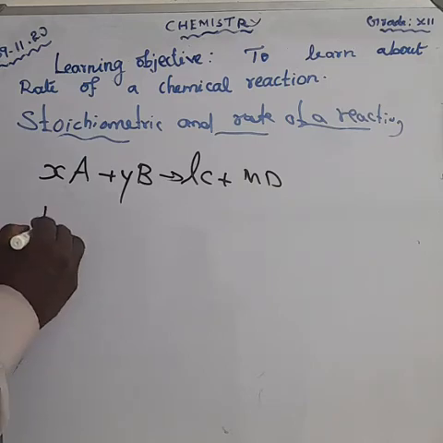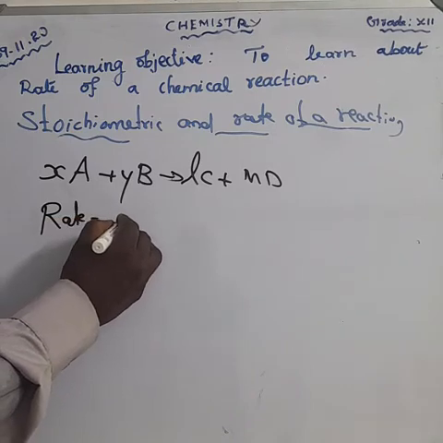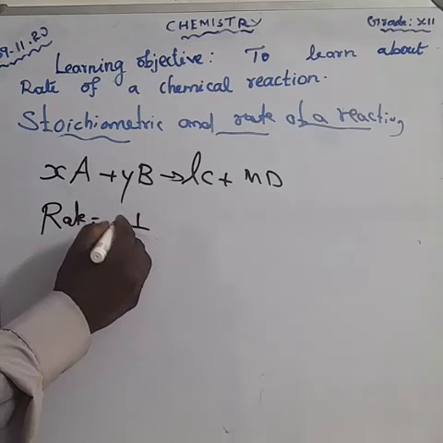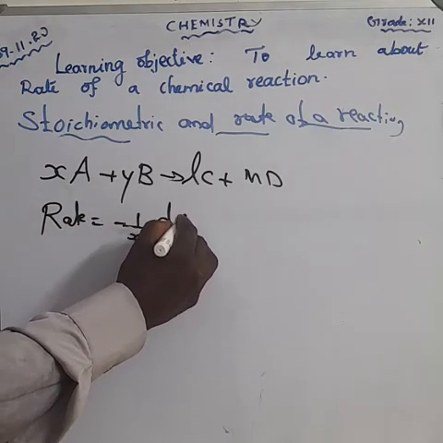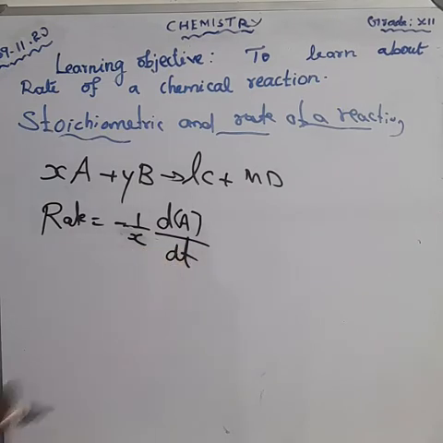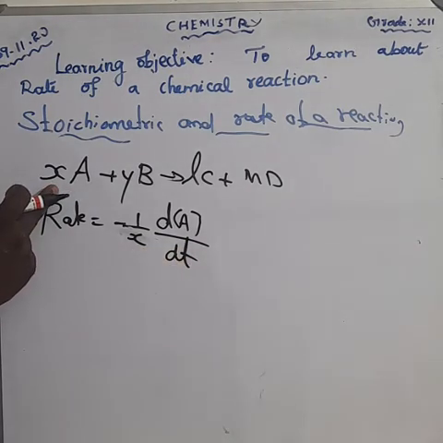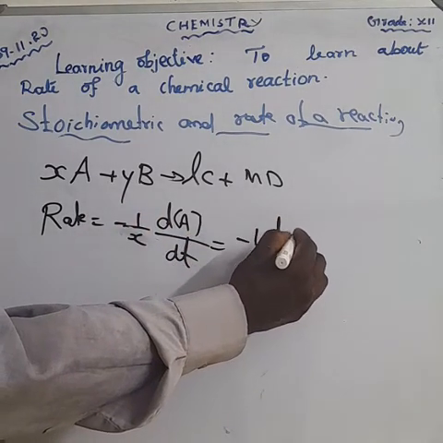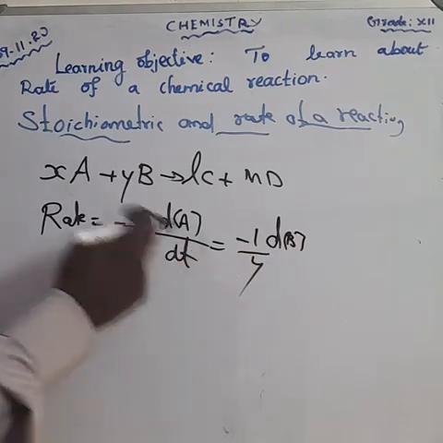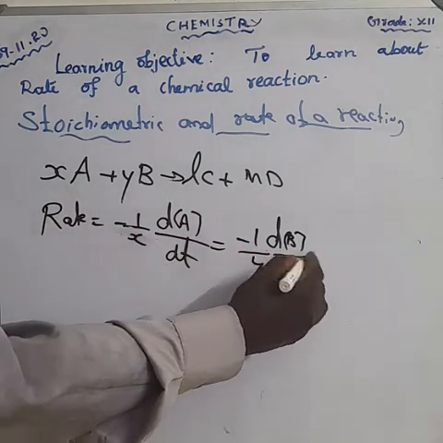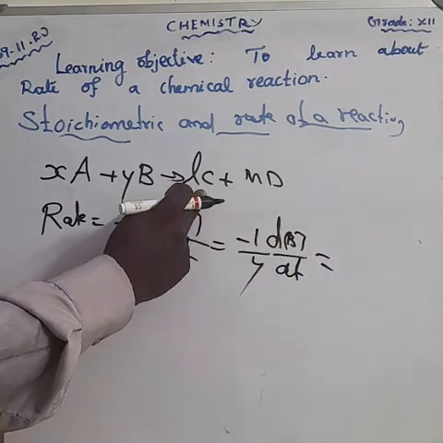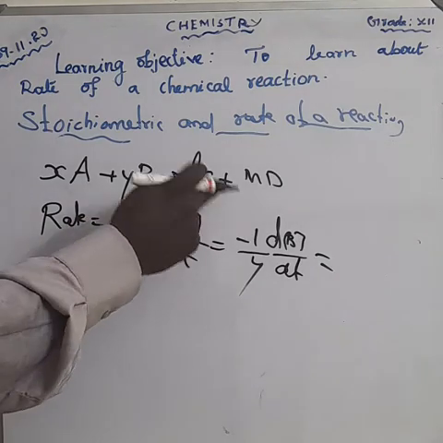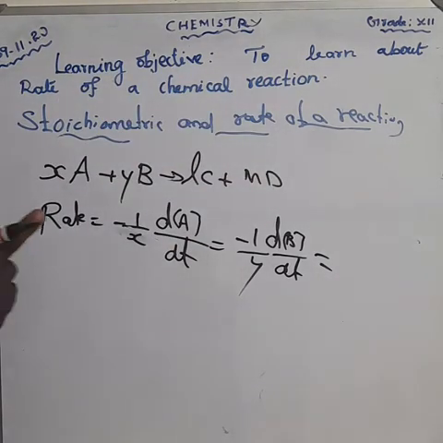Rate is equal to minus 1 by X dA by dt. We are writing the coefficient. That is equal to minus 1 by y, dB by dt, equal to, again. For the reactant side we should give the minus. In the product side we should not give the minus. Reactant side only gives the minus.